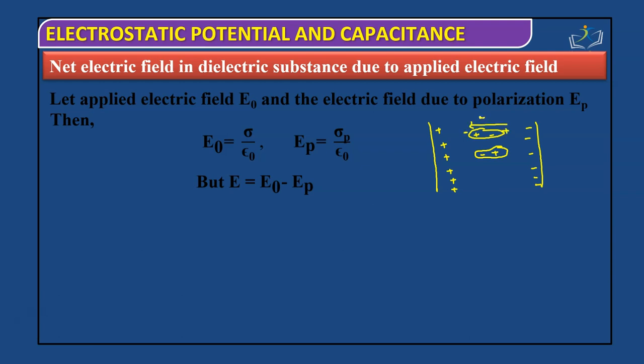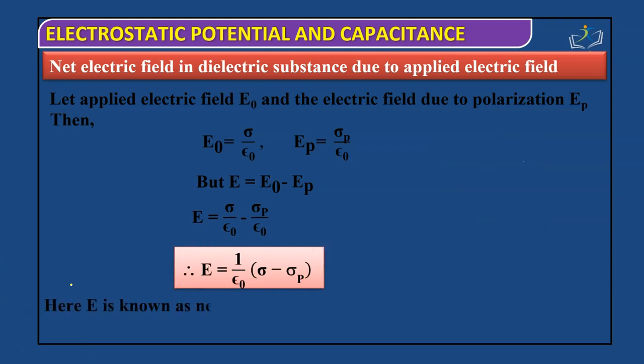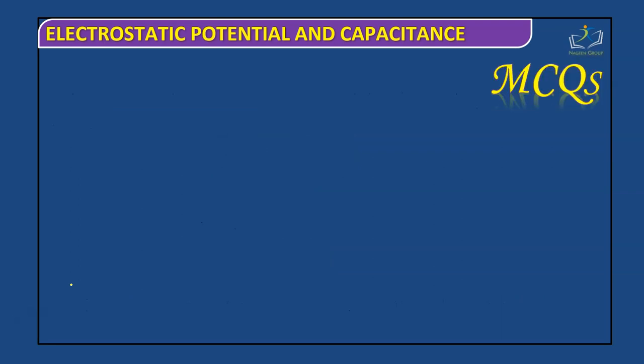So the direction of the electric field lines is like this for EP, and the direction of the actual field lines is E naught. If I take the overall electric field present in the surface, E will be E naught, which is a very big magnitude, minus EP. We always subtract from the higher to the lower. If I put all these values there, we get the result: E is equal to 1 by epsilon naught times sigma minus sigma P. Here E is known as the net electric field or the reduced value of the electric field.